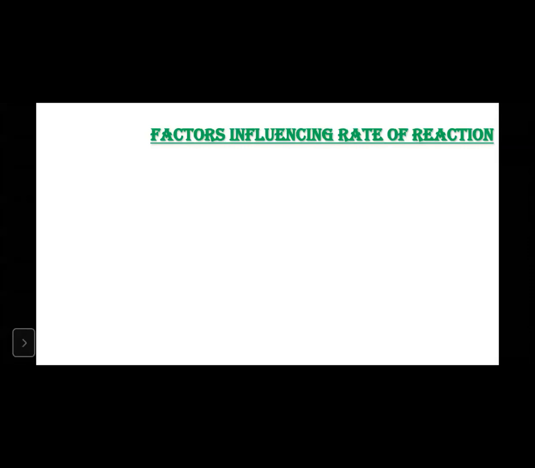Tell me, what are the factors influencing the rate of reaction? Concentration of the reactants. Then temperature. Then catalyst. Then nature of the reactants. Okay. So here, the concentration of the reacting species is the first thing, then the nature of reactants, then the presence of catalyst, then temperature of the system, right? So these are the factors influencing the rate of reaction, right? So let us discuss one by one.